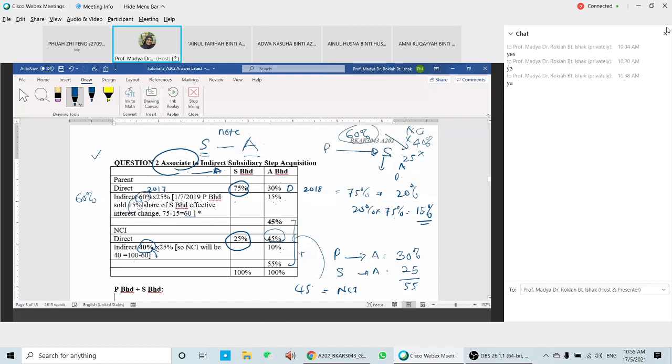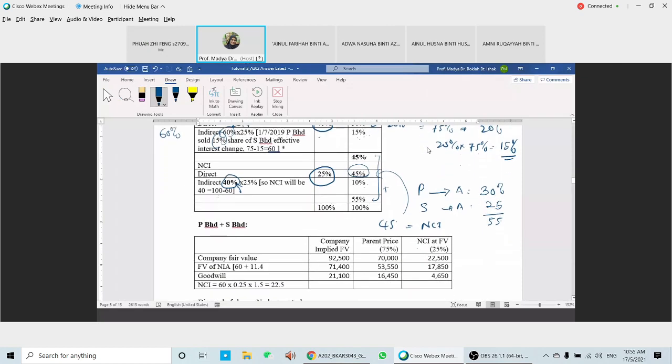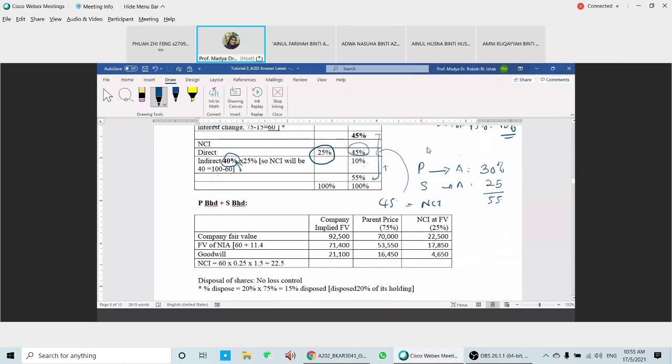The next one is we are going to look at the value of the company, a little bit different from the one in your notes. P and S, we need to find the company value. The group policy is to measure the NCI at fair value. The NCI here is 25%.